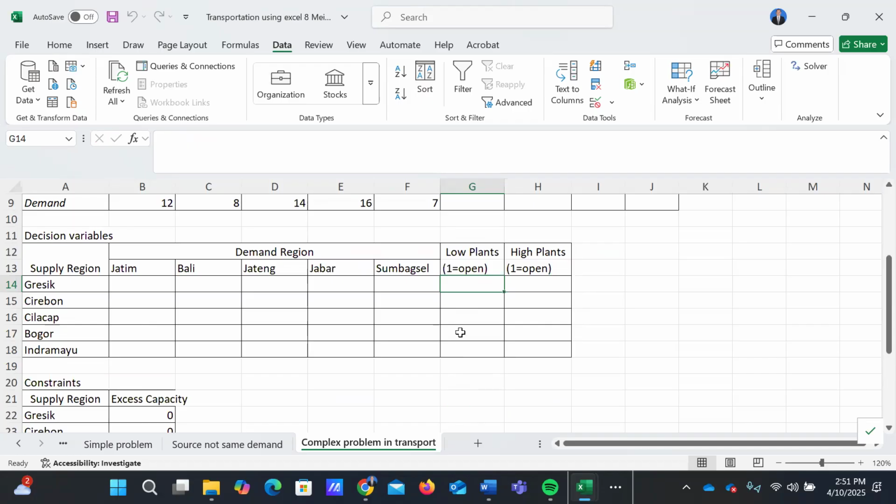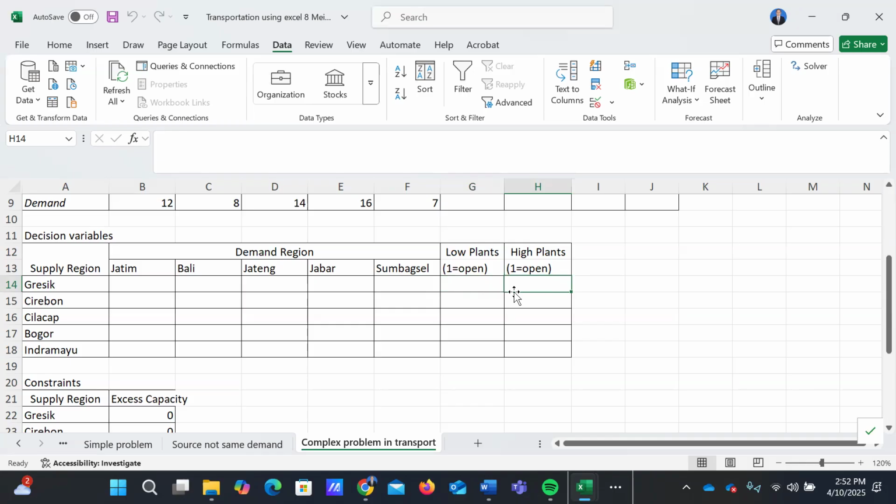So the value of low plant and high plant for one location cannot be 1 and 1. It must be 1 and 0, 0 and 1, or 0 and 0. This is the value of the plant for each location respectively.